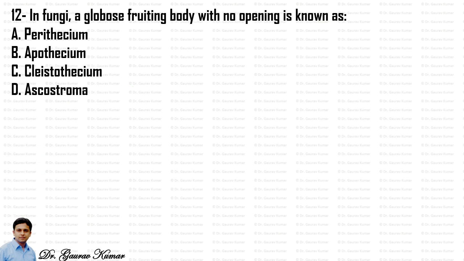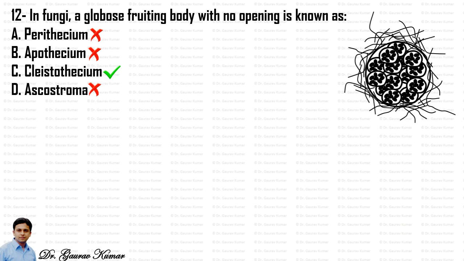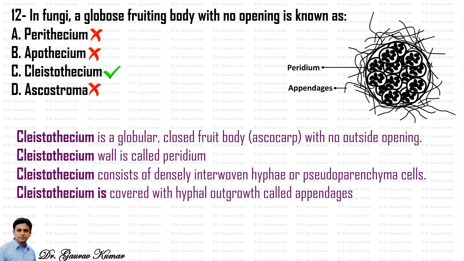Next question, in fungi a globose fruiting body with no opening is known as... So the answer is C, Cleistothecium. Let's see what a Cleistothecium is. A Cleistothecium looks like this, and it is a globular closed fruit body or ascocarp with no outside opening. The Cleistothecium wall is called the peridium. It consists of densely interwoven hyphae or pseudoparenchyma cells, as you can see in the figure, and it is covered with hyphal outgrowths called appendages, visible in the figure.